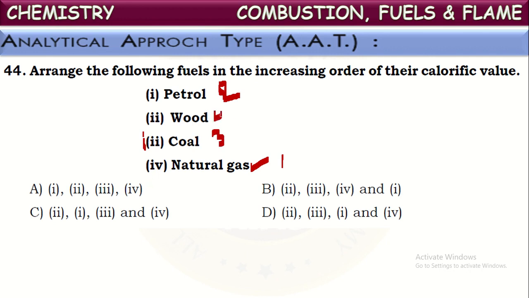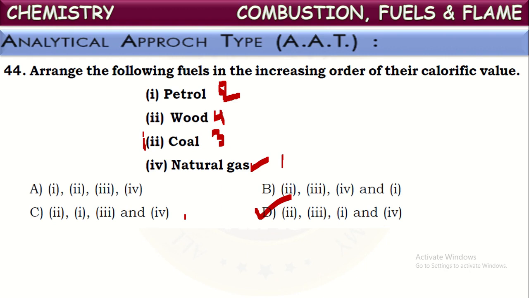Finally, the least calorific value among all these is for wood. So in this order, the first is wood, the fourth is natural gas. So 2, 3, 1, 4. This is the correct order of fuels in increasing order of their calorific value.